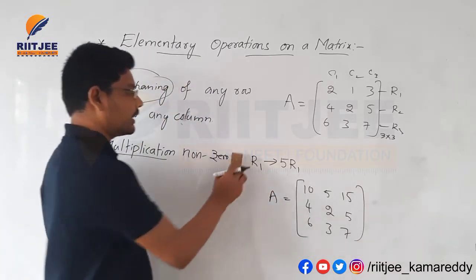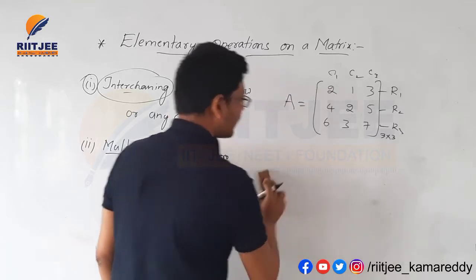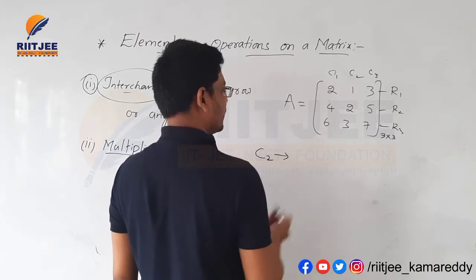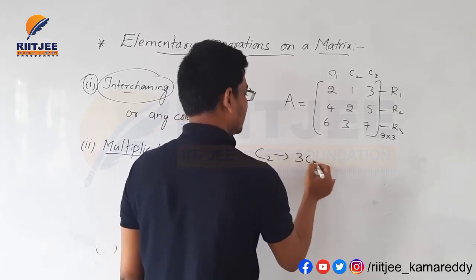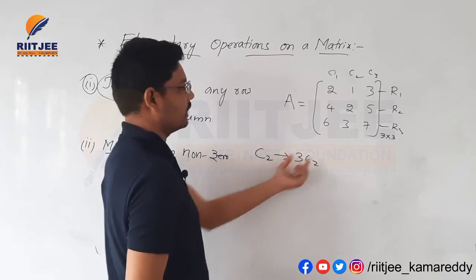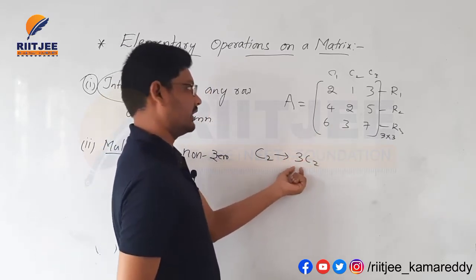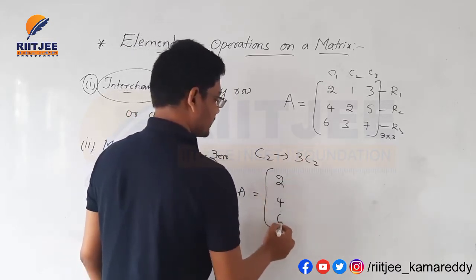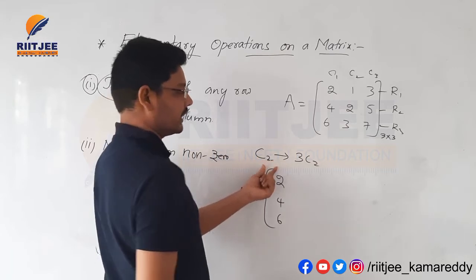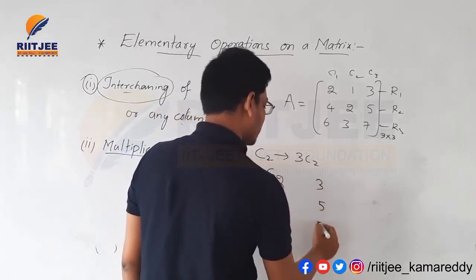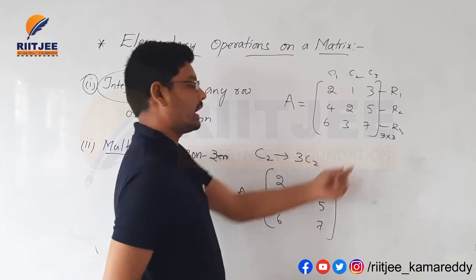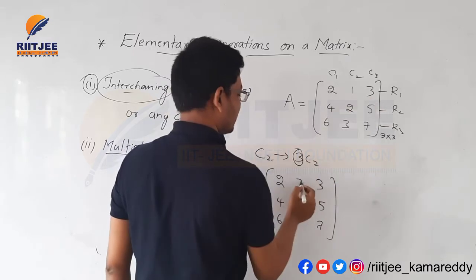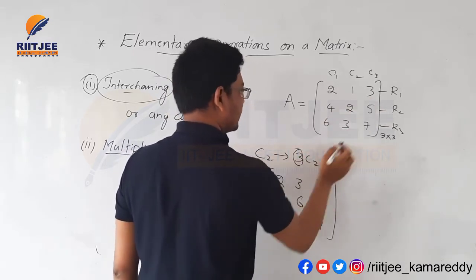If we want to change a column, I am changing C2 to 3 times C2. The matrix gives 2 4 6 for C1, as it is. I am changing only C2. Observe clearly, C3 is also as usual. 3 times 1 is 3, 3 times 2 is 6, 3 times 3 is 9.